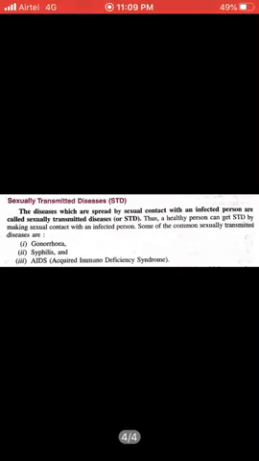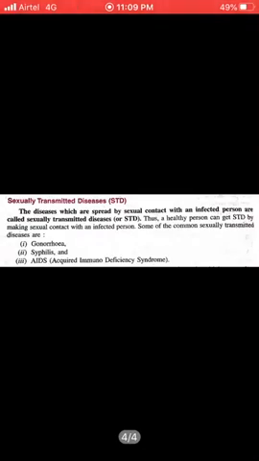Now, sexually transmitted diseases, as nowadays they are very common, and as sex education is being imparted in classes, one should take care of their sexual organs and be aware of the consequences of contamination by STDs. In Indian culture, it is considered a shame and people do not talk about this, due to cultural or social reasons or unawareness.